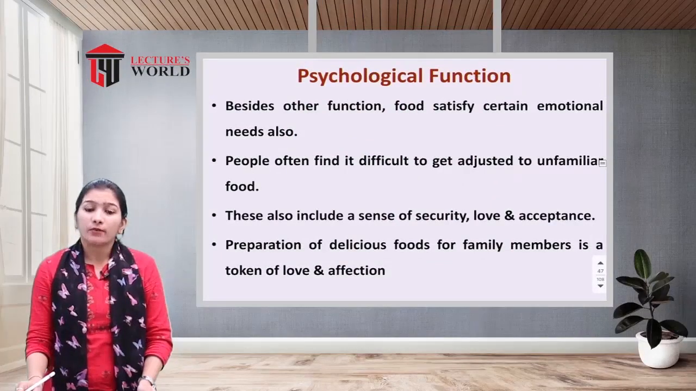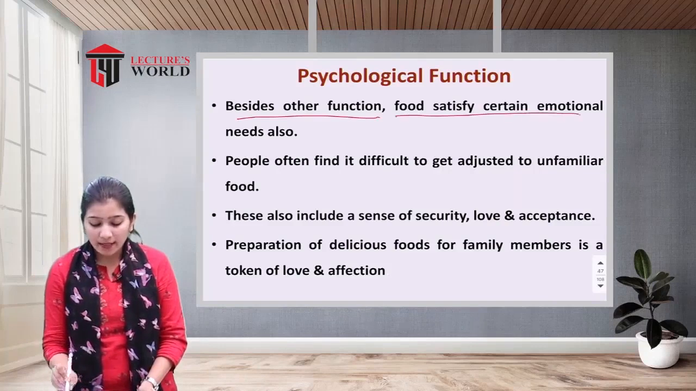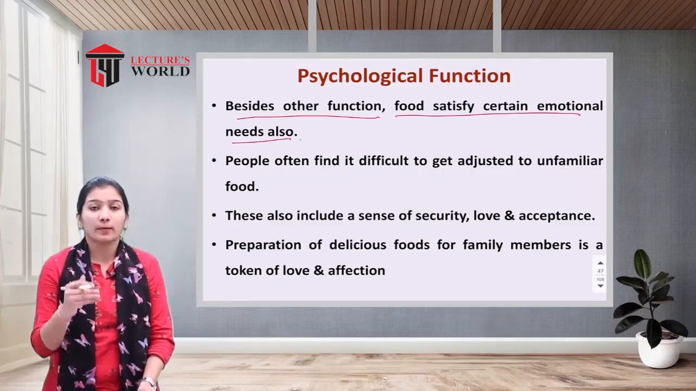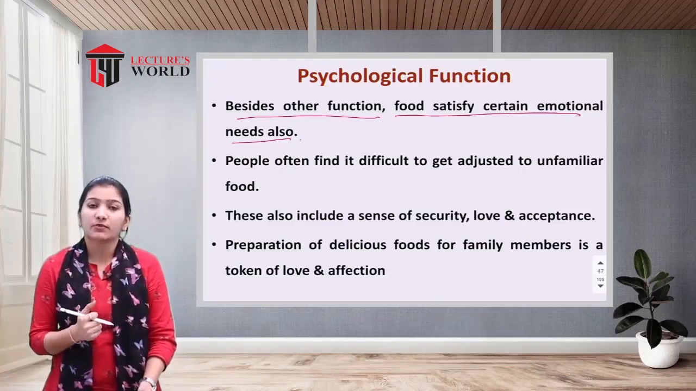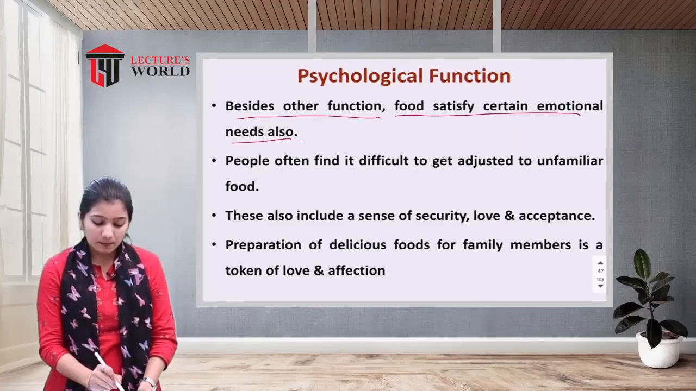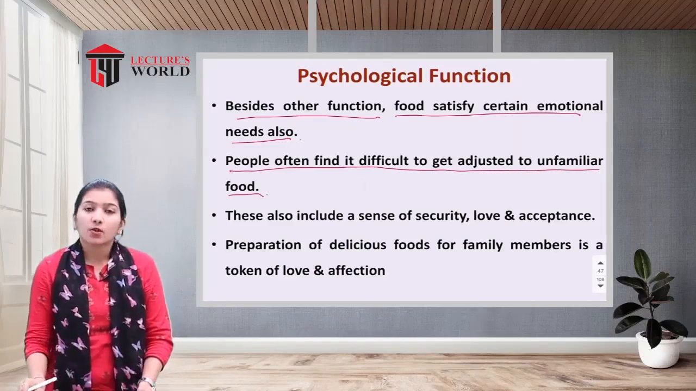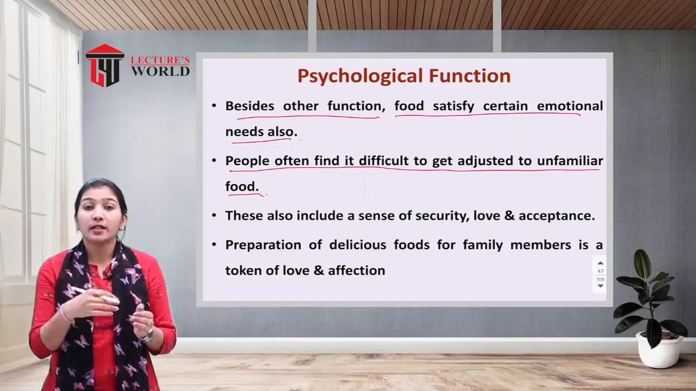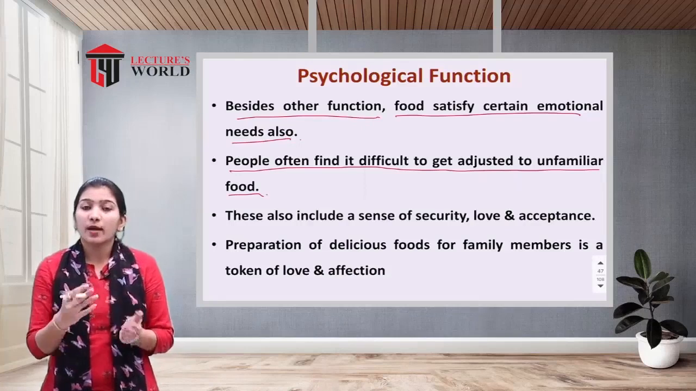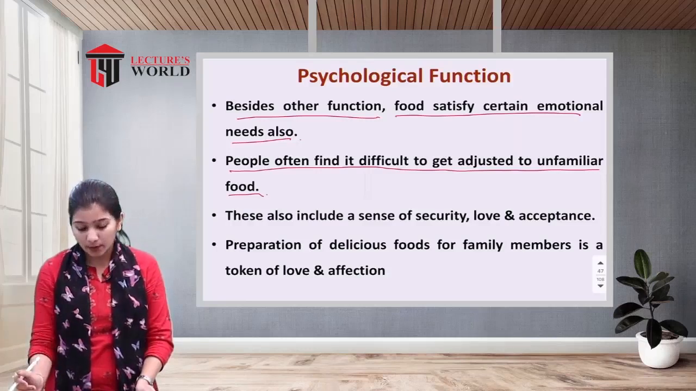The last function of food is the psychological function. So what is the psychological function? Besides other functions, food satisfies certain emotional needs also. Psychological means related to the brain, related to our emotions. So food helps to satisfy emotional needs. People often find it difficult to get adjusted to unfamiliar food. We all have likes and dislikes related to food. We like some kinds of food, we don't like other kinds. So if unfamiliar food is presented to us, we are unable to adjust to it.